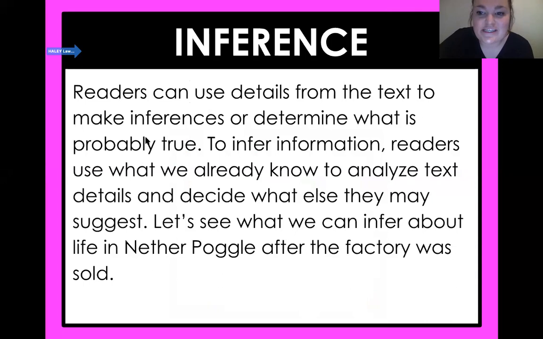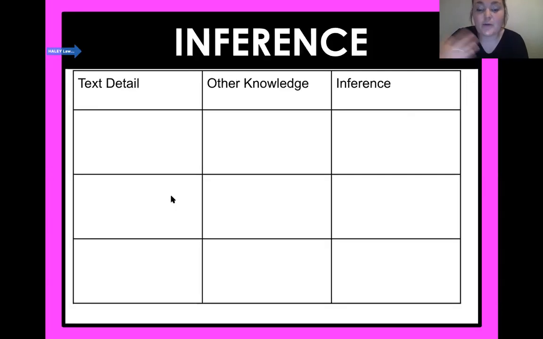Readers can use details from the text to make inferences or to determine what is probably true. To infer information, readers use what we already know, our schema, to analyze text details, so that text evidence, and decide what else they may suggest. Let's see what we can infer about life in Nether Poggle after the factory was sold. So I want you to make this chart on your paper so that we can work together to make some inferences.